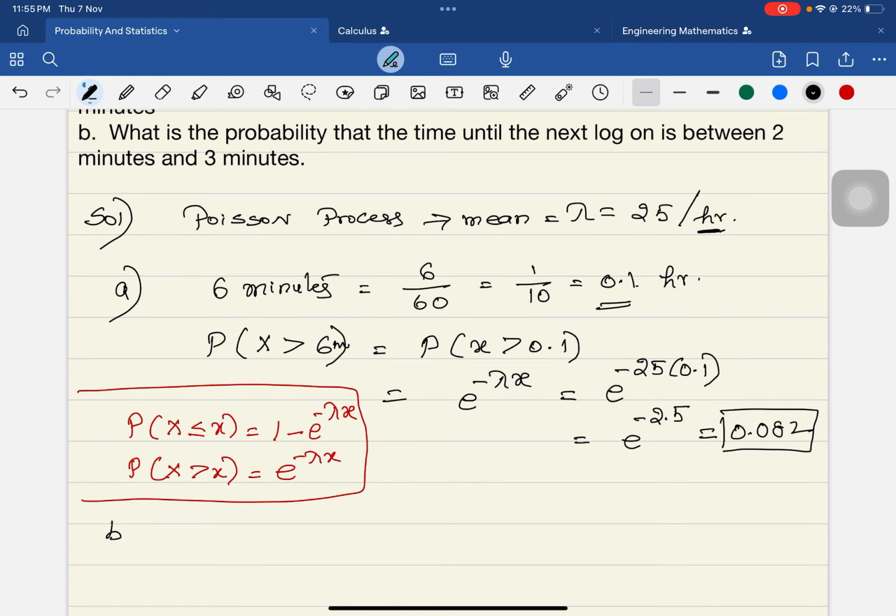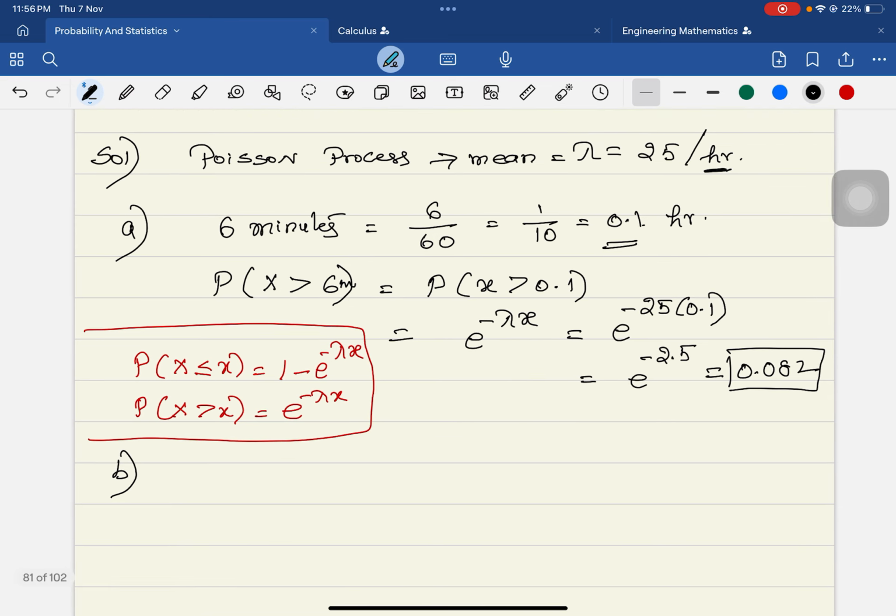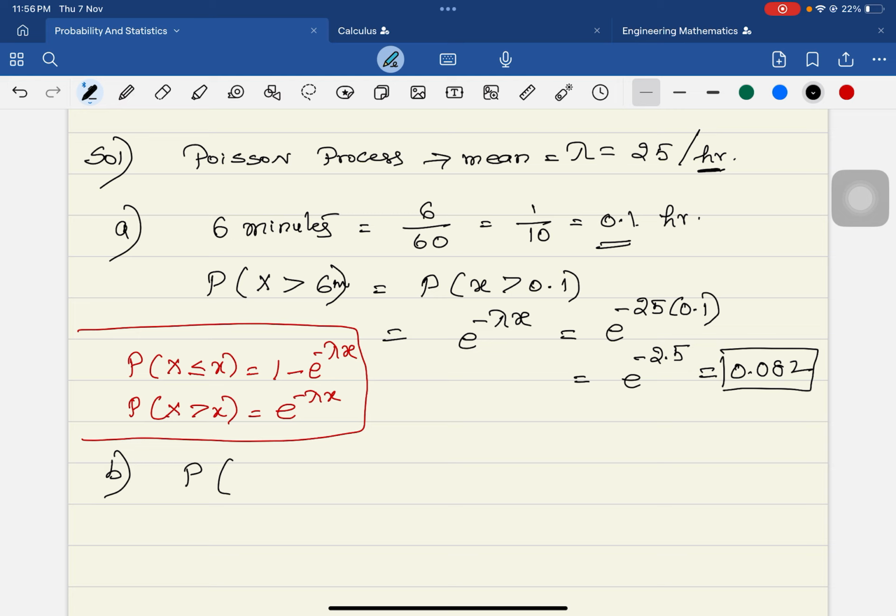Now coming to part B. What is the probability that the time until the next logon is between 2 minutes and 3 minutes? That means 2 less than x less than 3, in minutes. But this also you have to change into hours.